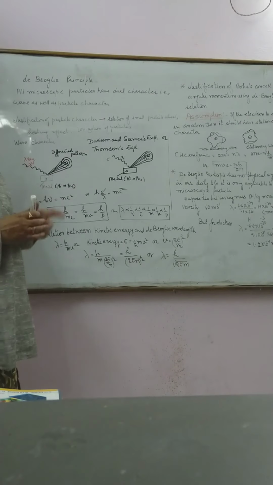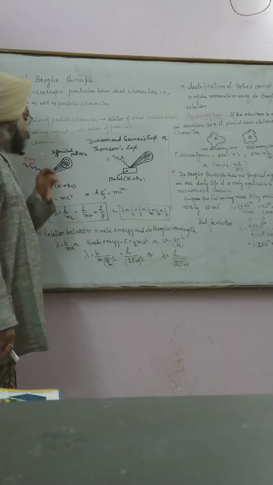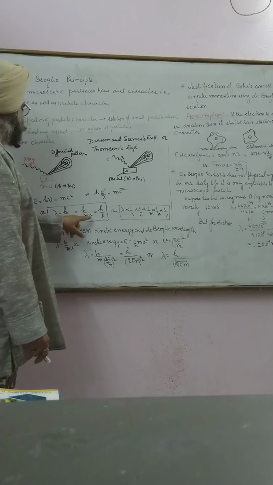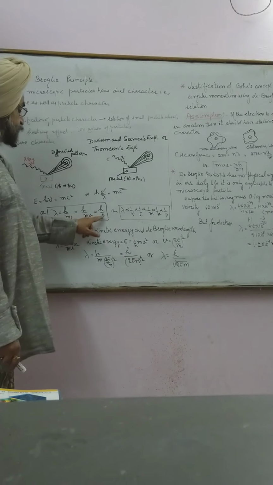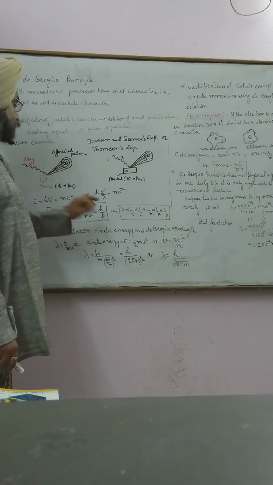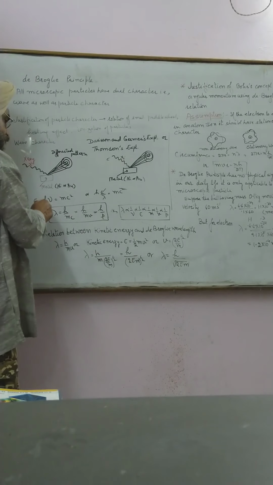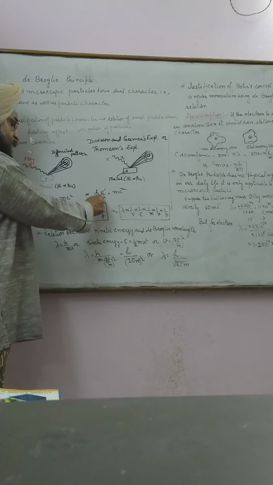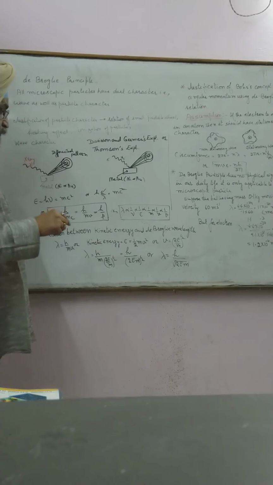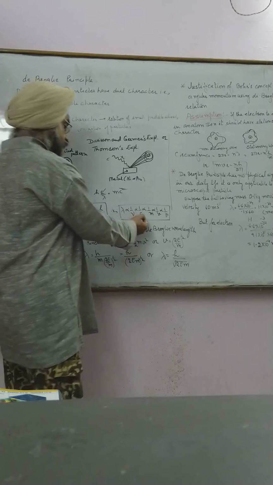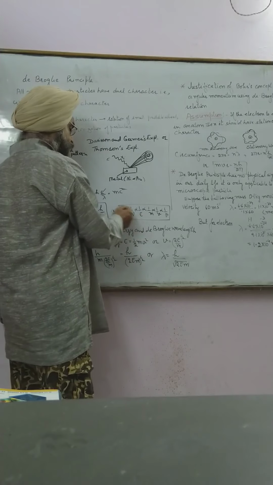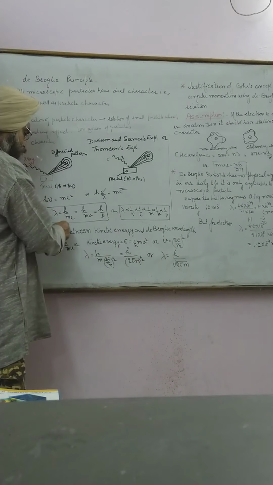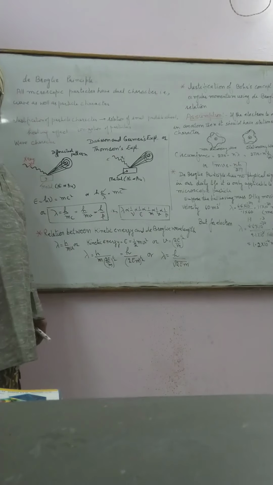In a previous lecture, I told you that generally particles have velocity less than that of light. So I change c to v, and mass into velocity is momentum. It means lambda is inversely proportional to momentum, because lambda is equal to c upon nu, and E is equal to h nu, so energy is directly proportional to frequency and inversely proportional to wavelength. And lambda is inversely proportional to mass. That I will discuss next time.